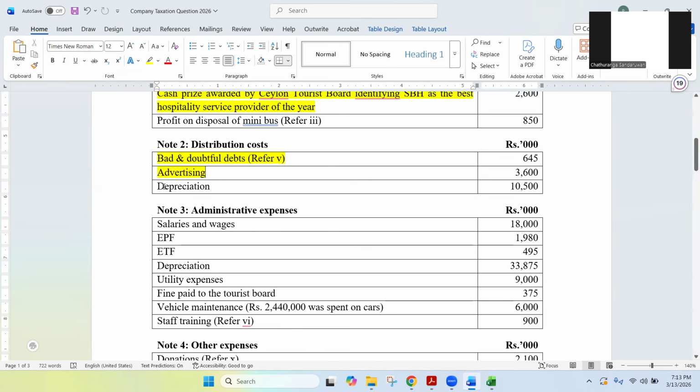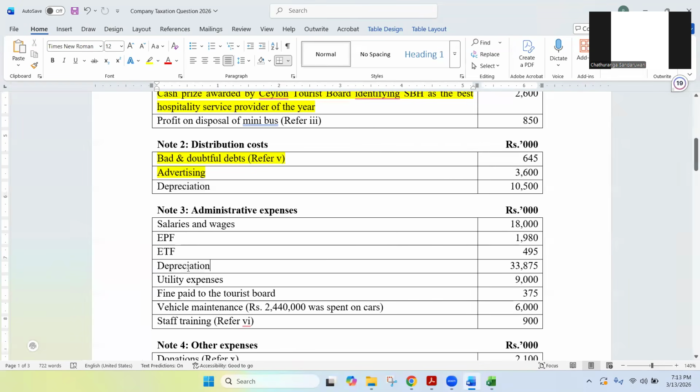Right. Now we have depreciation. As we discussed, this is accounting depreciation with regards to distribution expense, distribution cost, maybe distribution vehicle depreciation. And if you can remember, apart from this depreciation, we had another depreciation coming under admin expenses as well, because admin related PPE items are there.